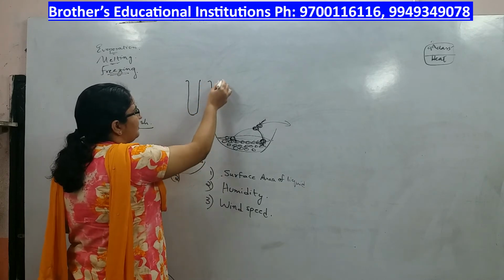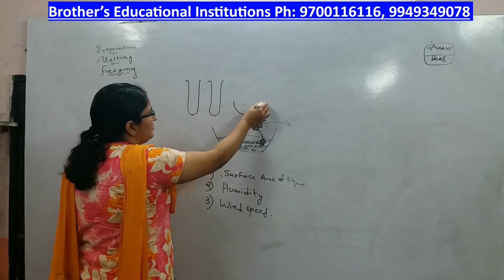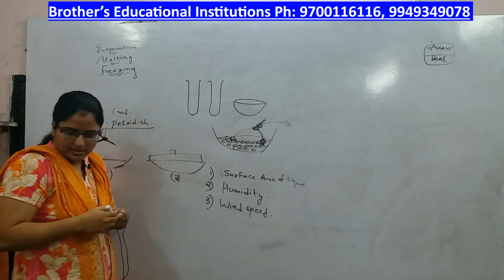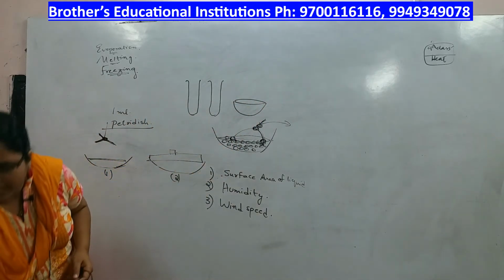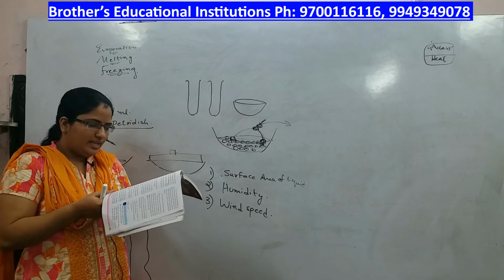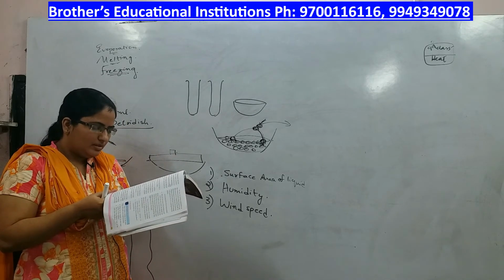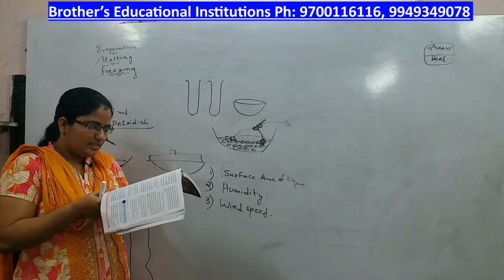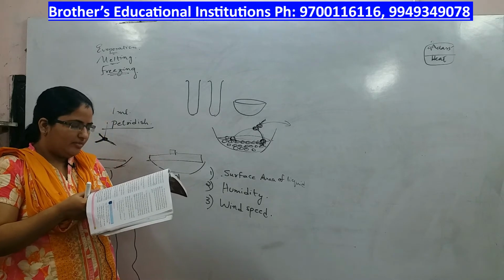Let us see what he is taking: 5 ml of water each in a test tube and in a china dish separately, and keep them under the fan.